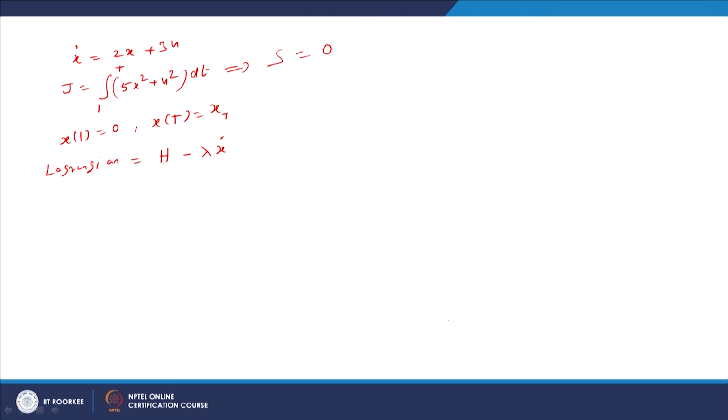Therefore, the Lagrangian is equal to H minus lambda x dot, where H is given by the function F plus lambda times small f, where capital F is the integrand 5x square plus u square, and small f function is 2x plus 3u. So, these are the equations. Now, we directly make use of the 4 conditions, the necessary conditions for finding the optimal control.